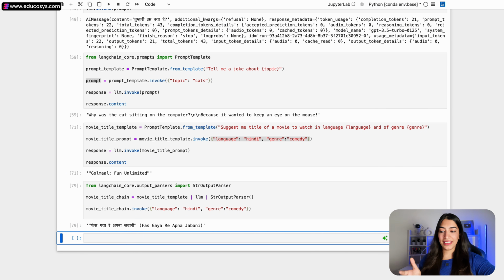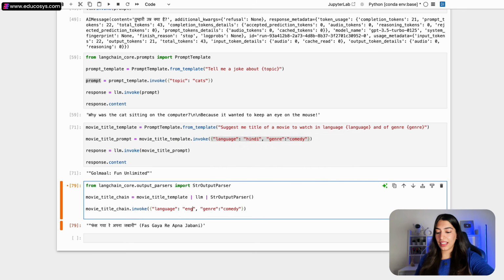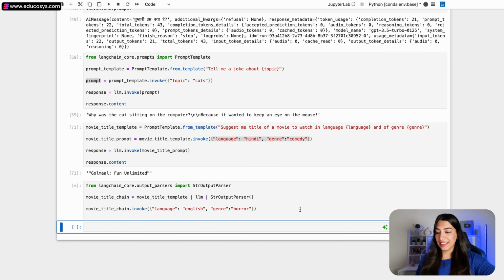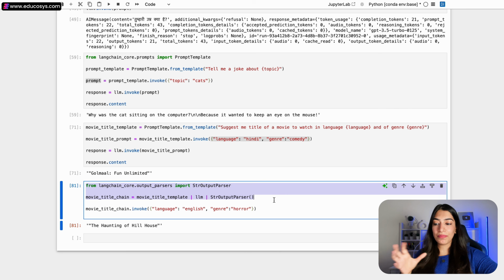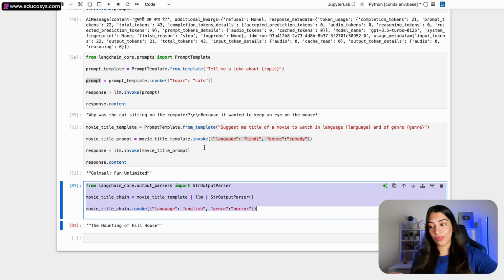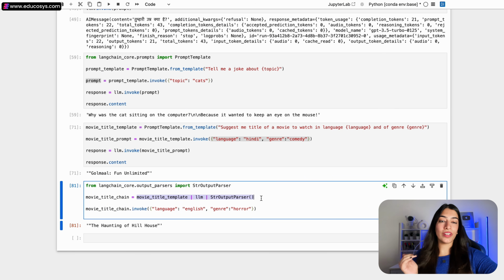isn't it beautiful, right? So now if I pass English, if I pass suppose horror, I don't know why, but okay, Haunting of Hill House. So this is so beautiful, right? So simple way of writing the code. Here we had to do so much. We had to create the template, we had to invoke, then we had to do invoke. This is a very simple way of writing code.